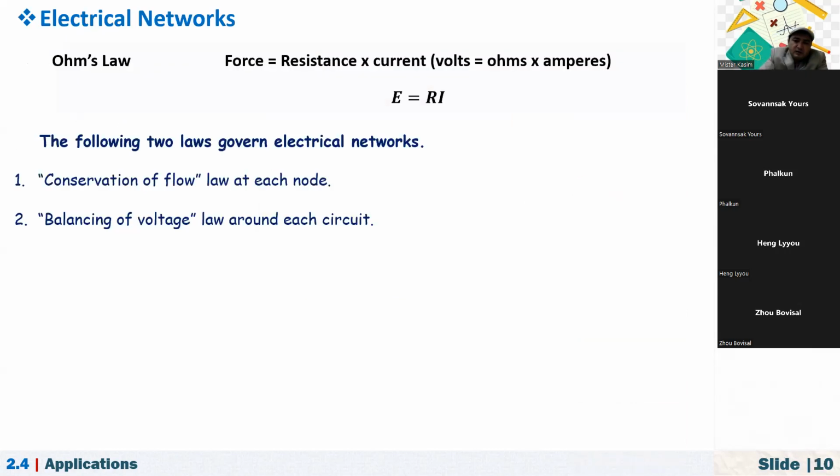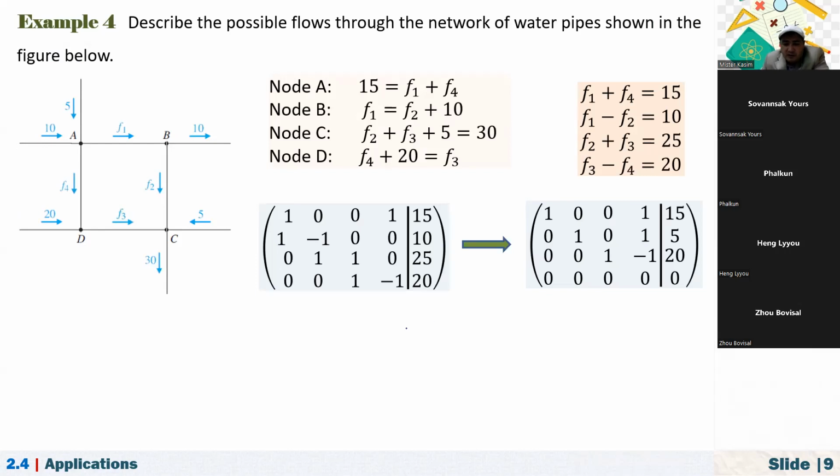Now, if you look at this one, again if you write the equations: the first one is F1 plus F4 equals 15. The second one is F2 plus F4 equals 5. And the third one is F3 minus F4 equals 20.